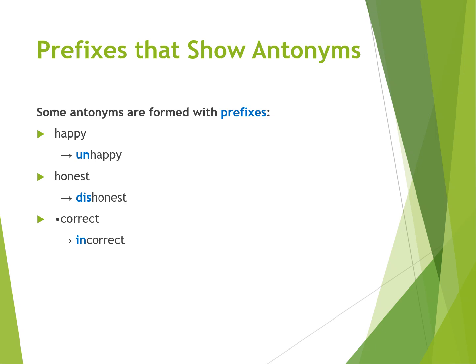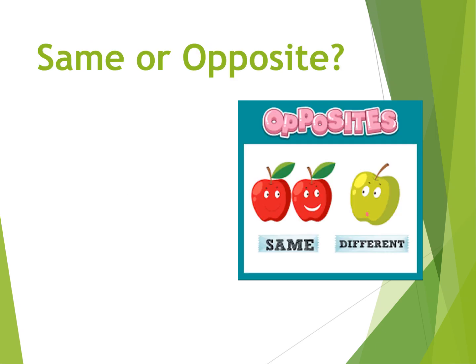Honest, then a liar will be the opposite of honest, but you can also make it dishonest. Add the prefix dis. And then we have correct. Another opposite of correct is wrong, but you can also make the opposite by adding the prefix in: incorrect. So those are examples of prefixes.